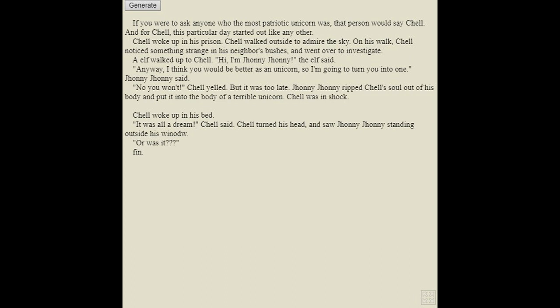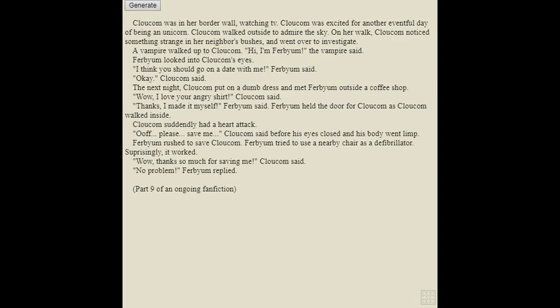Or was it? That was a very interesting story. I like how much of these mention unicorns. This is another one that mentioned unicorn, but it reads very well.